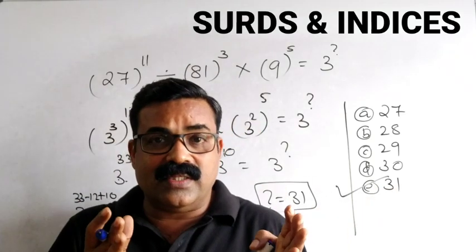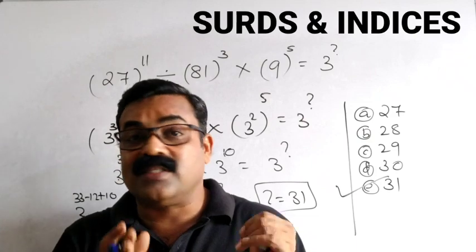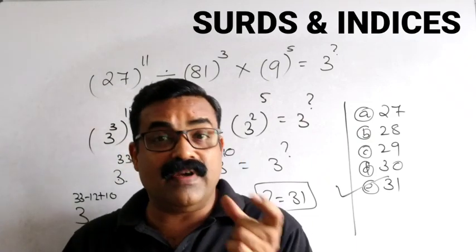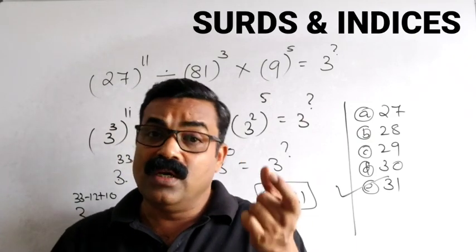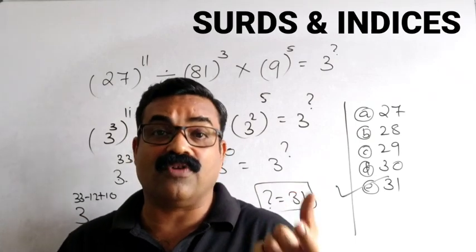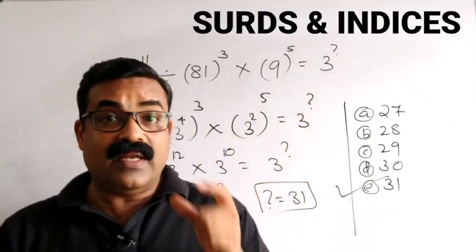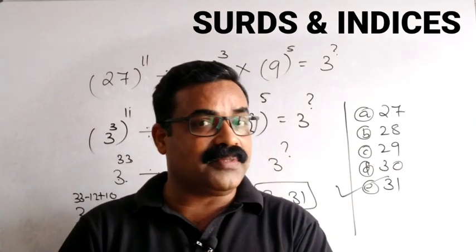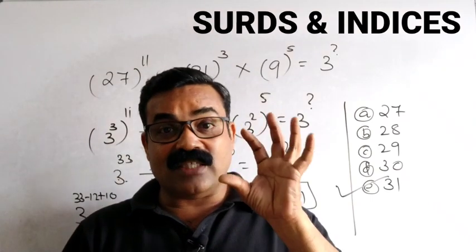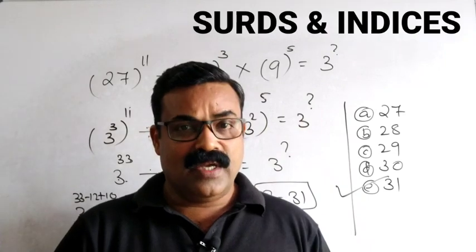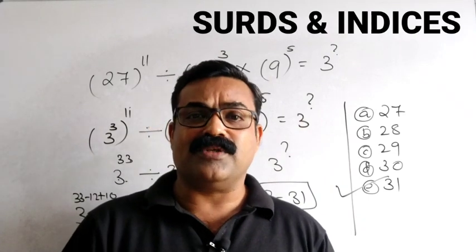All these questions which are asked from the topic surds and indices are very, very important, and the weightage is also quite high because you will get at least 4 to 5 questions from this topic. So 4 to 5 questions means, I am sure next time when you go for your competitive exams, don't miss those 5 important marks. Practice and increase your speed.